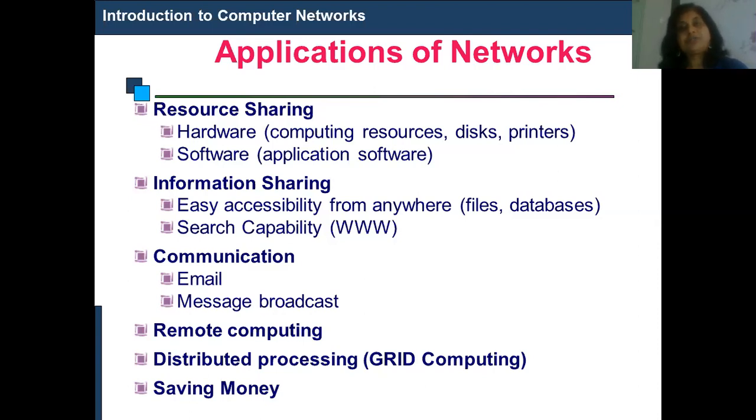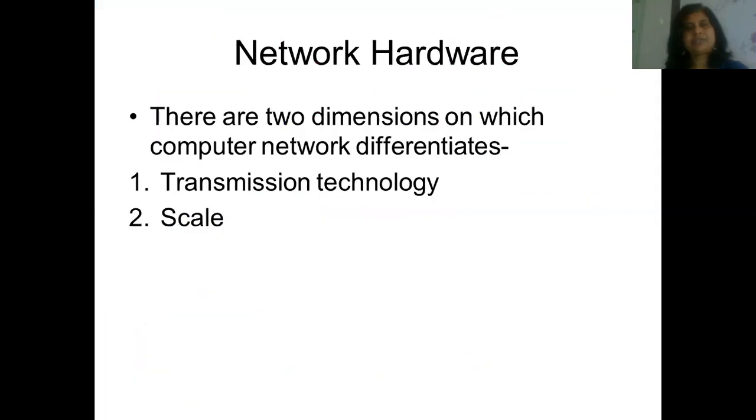By using personal computers we can achieve the speed of a mainframe computer. In that way we can say that by using computer networks we can save money. So these are the applications of computer networks.